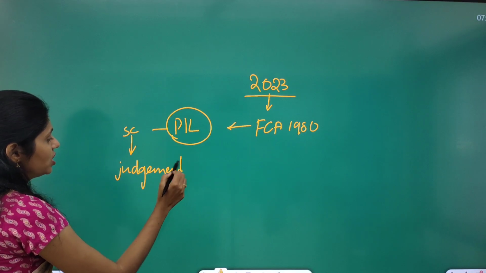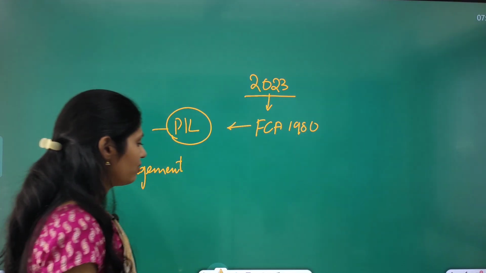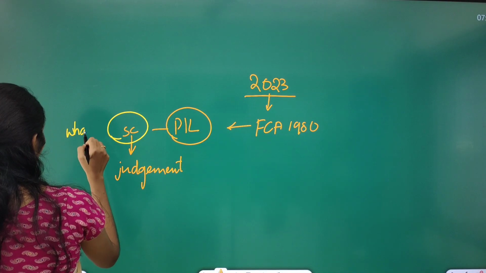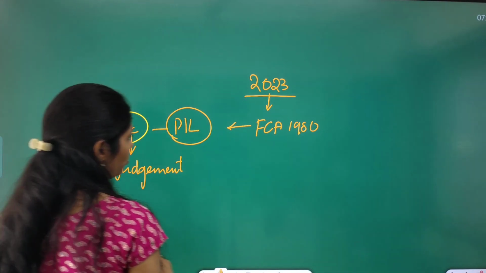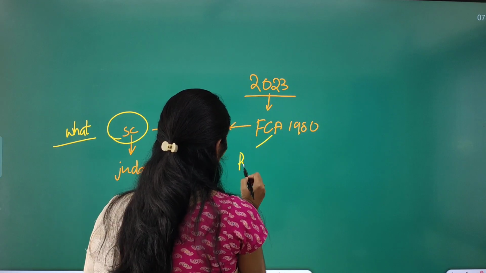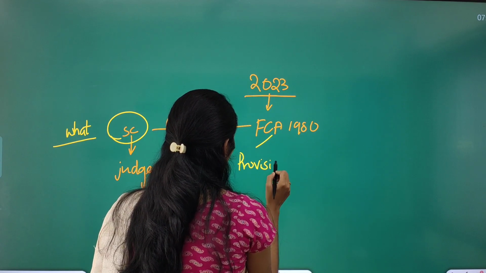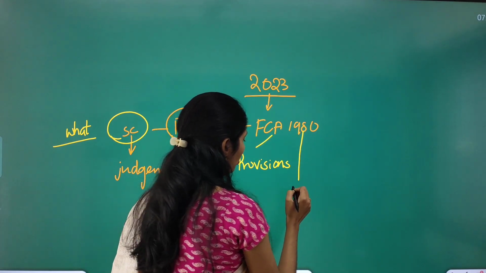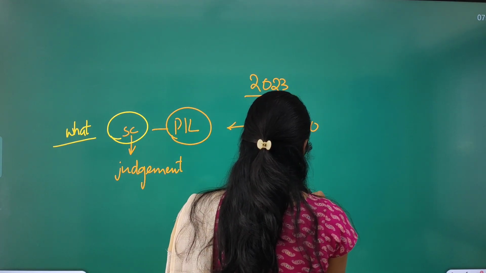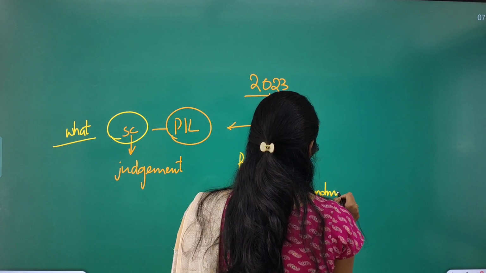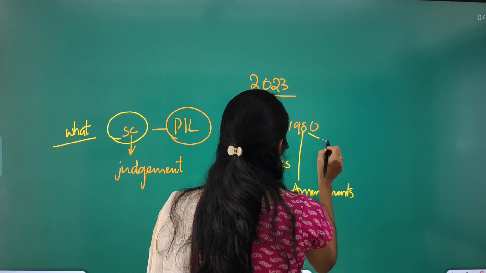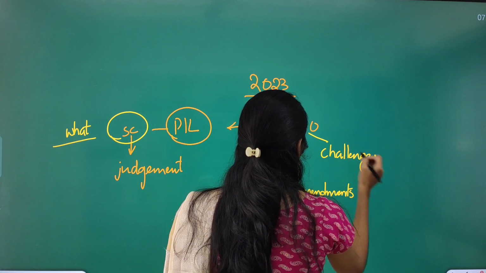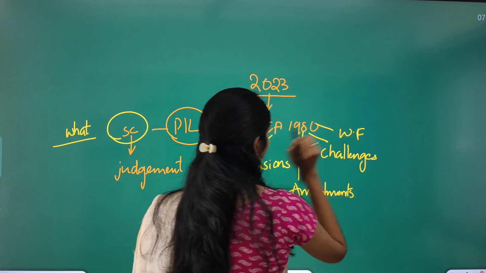So what are the dimensions you have to see here? You have to see what the Supreme Court said, what is the judgment of the Supreme Court, what are the provisions of this FCA, what are the amendments, what are the challenges, and also what is the way forward.